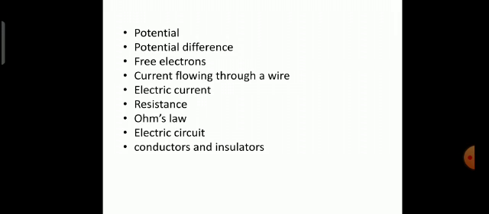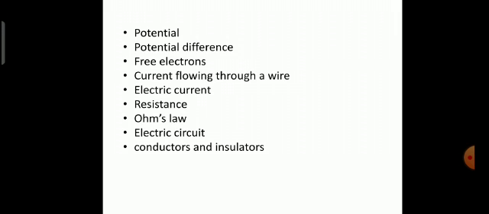Current flowing through a wire. We have observed that electrons move randomly in a wire. A wire here is a conductor. So electrons normally move randomly. But as soon as they are connected to a positive and negative terminal, that is, a potential difference is created, electrons all move in one direction. The motion of electrons after applying a potential difference to the two ends of the wire is in one direction, and this flow of electrons through a conductor is nothing but electric current.